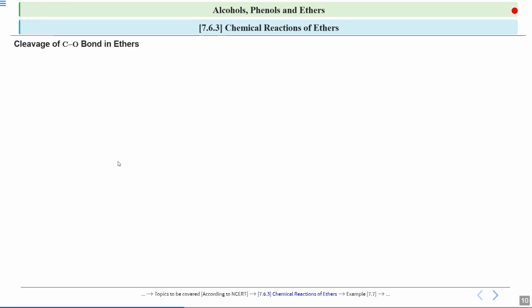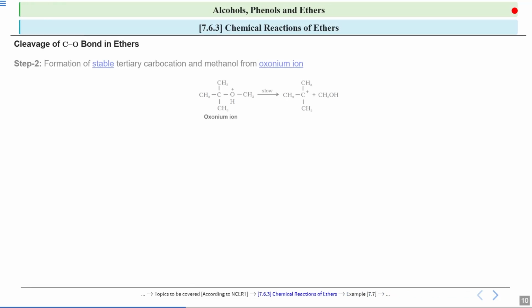Okay, so we will see what happens in step 2. In step 2, there will be a formation of a stable tertiary carbocation. As I told you, this carbocation will be a more stable carbocation. So this bond will be cleaved from here, and this carbon will get a positive charge, and you will get another molecule of alcohol, which is methanol over here.